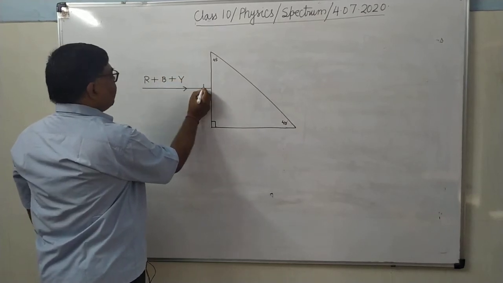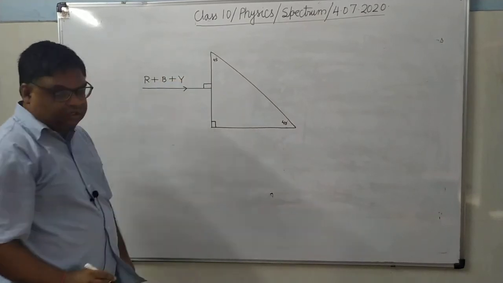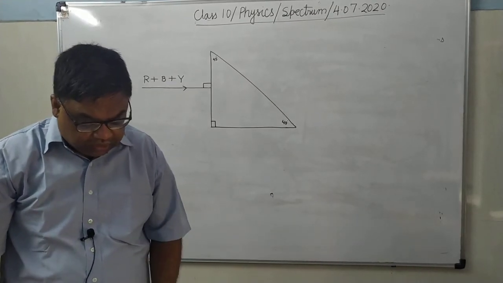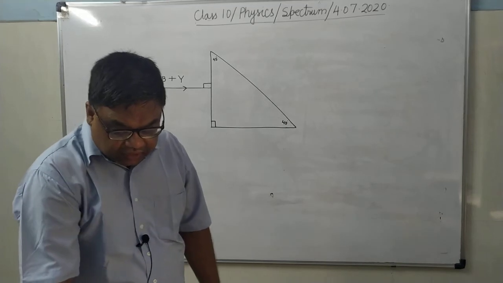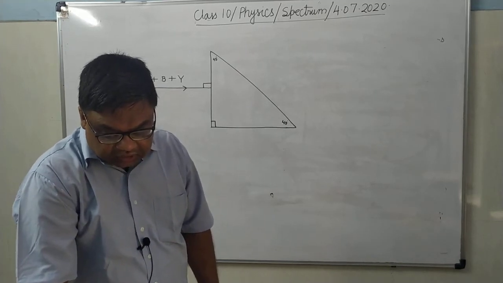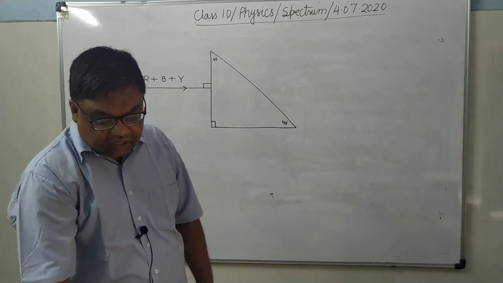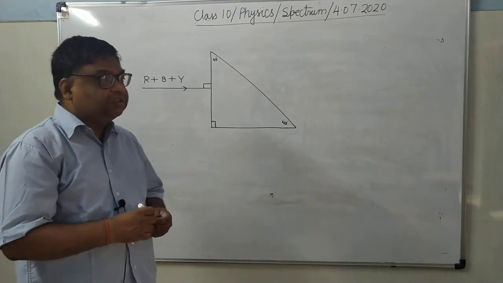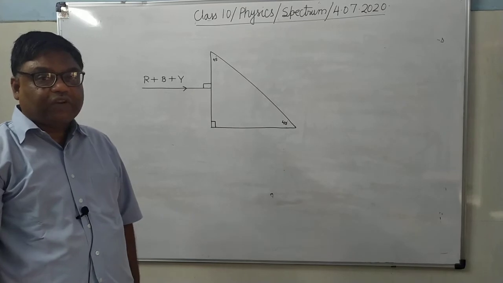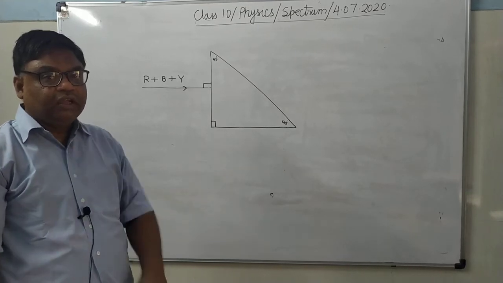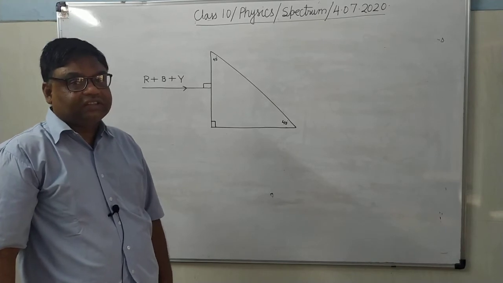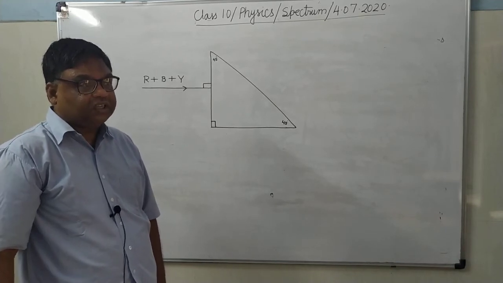Now here it is falling perpendicularly. It's clear? AB as shown in the figure. Complete the diagram to show the refracted ray and emergent rays, given that the critical angle for glass air interface. Glass air interface means when the ray of light is moving from where to where? Glass to air. If it is moving from air to glass, then we will say air glass interface. All of you remember this thing.